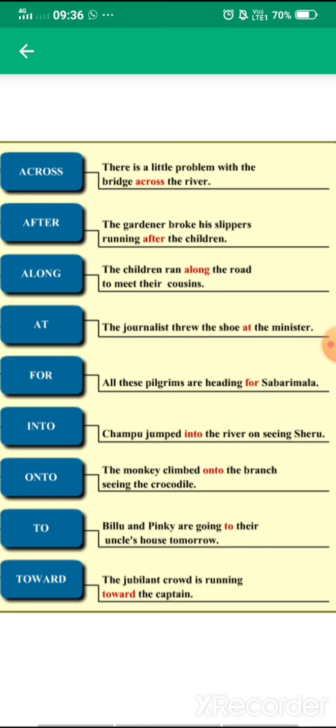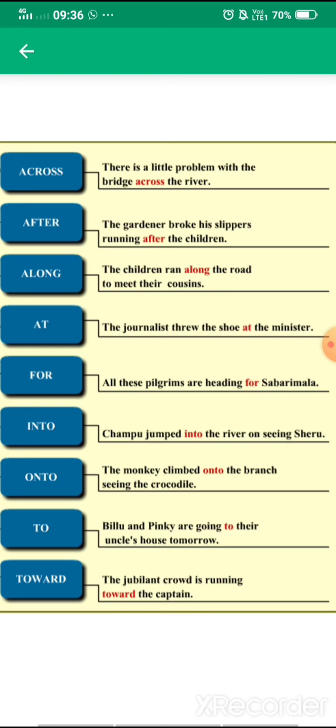Then next is for. So "for" is used for purpose as well as for movement. So here, for purpose, all these pilgrims are heading for Sabarimala, fine. So this is again for the movement. Next is into. Champu jumped into the river on seeing Sheru.